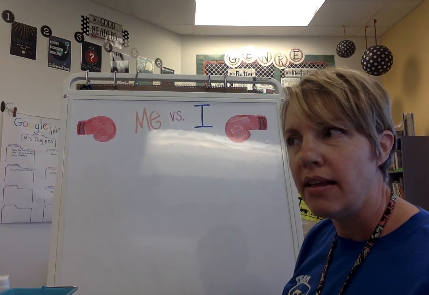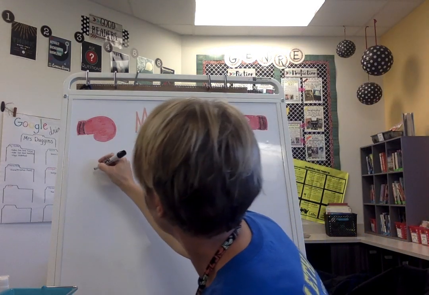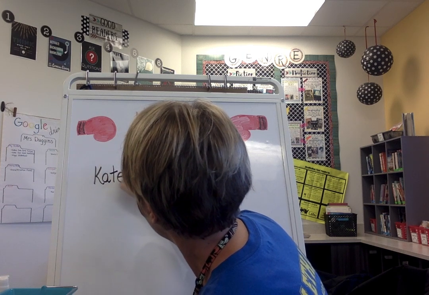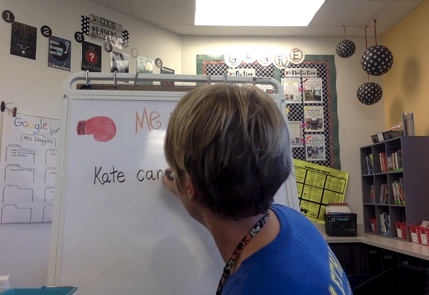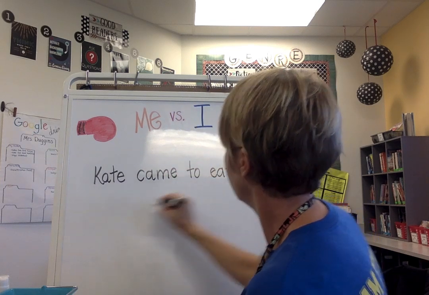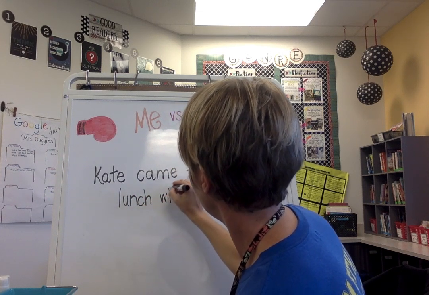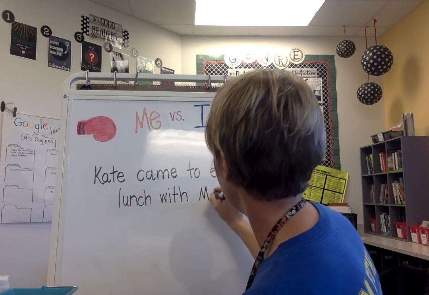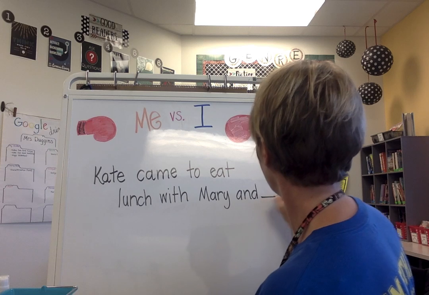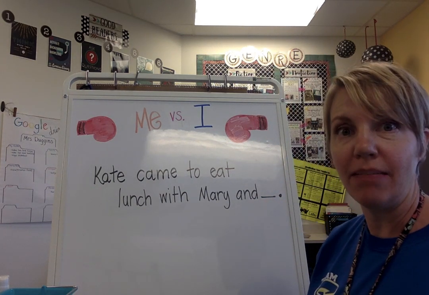Let's now pretend like we're in the cafeteria and we're going to have a visitor who's going to eat lunch with us. Kate came to eat lunch with Mary and, with Mary and I, or with Mary and me?